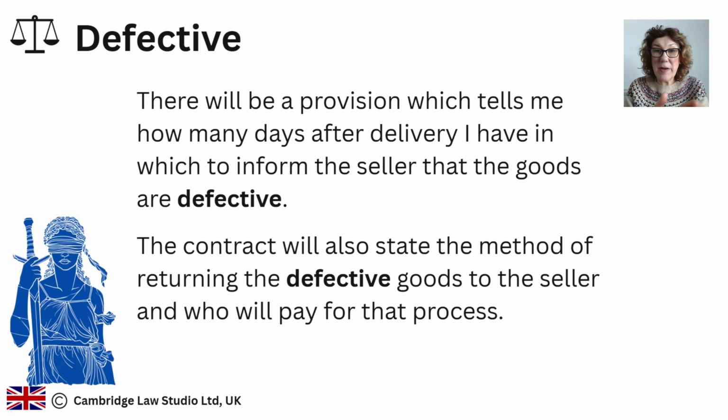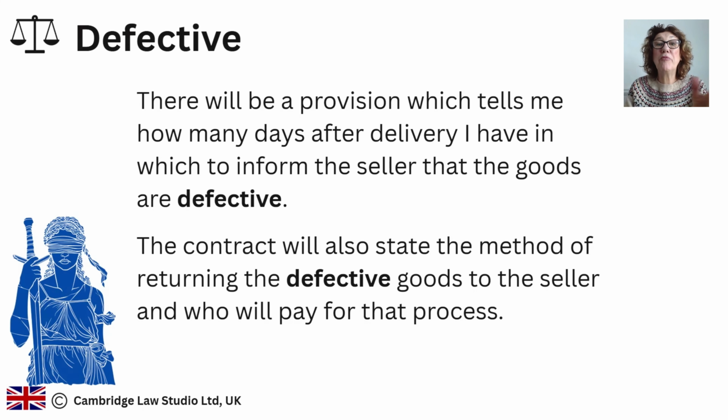So to go back to our example, I bought 100 laptops and 50 of them immediately out of the box, they just don't work. So what I must do is go back to the contract and find the right provision that tells me what to do under these circumstances.